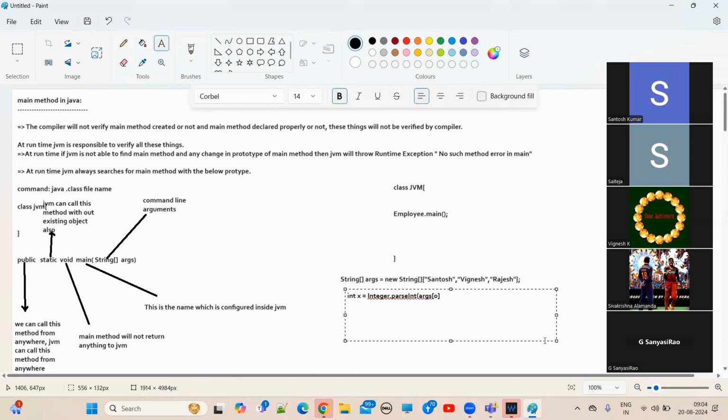In the main method, String args is the array, right? See in the above line. So args is of String type. So args of 0 means the first index, index 0. Let's suppose the value at index 0 is 10. Which type is it? If you pass number 10, it is String type only.